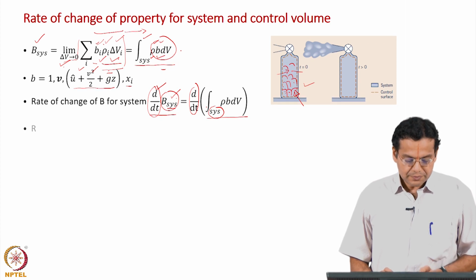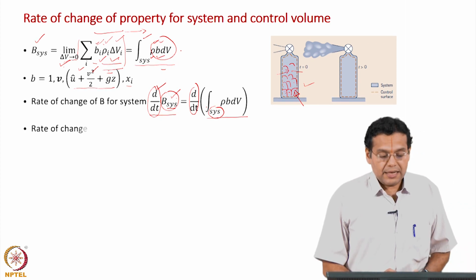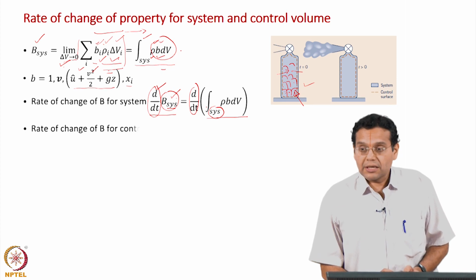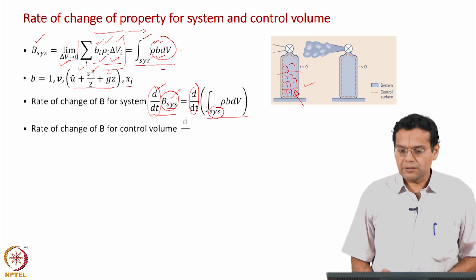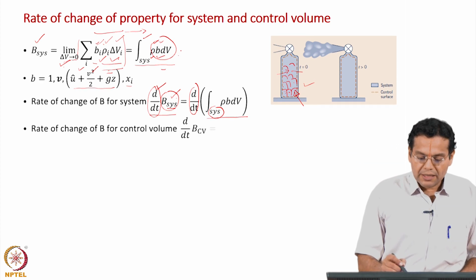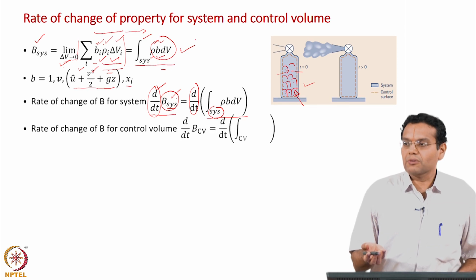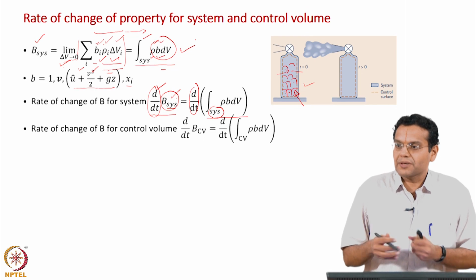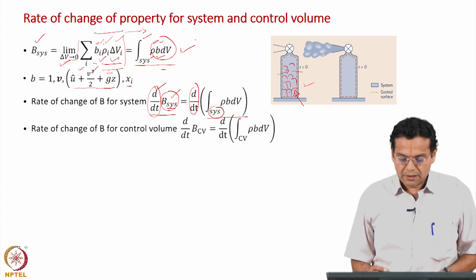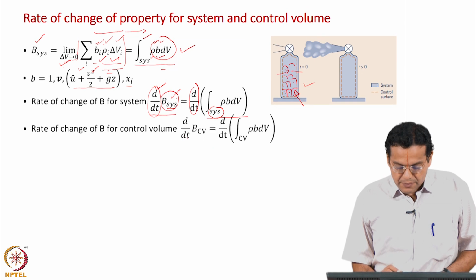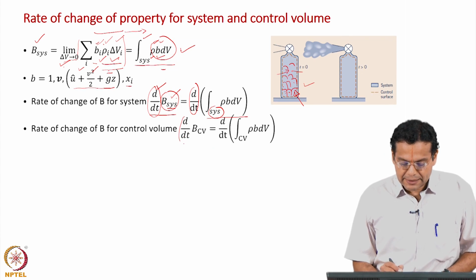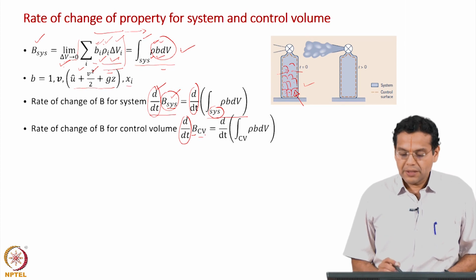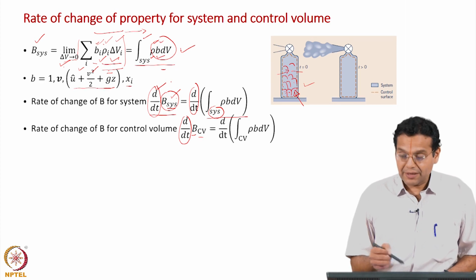Now, let us write the rate of change of B for the control volume. Expression is not going to change. Whatever I have written here is applicable for control volume also, only the volume integral is going to change over the control volume defined by control surface. So d by dt of B, the subscript now is control volume. What does this mean? We will see when we take an example.